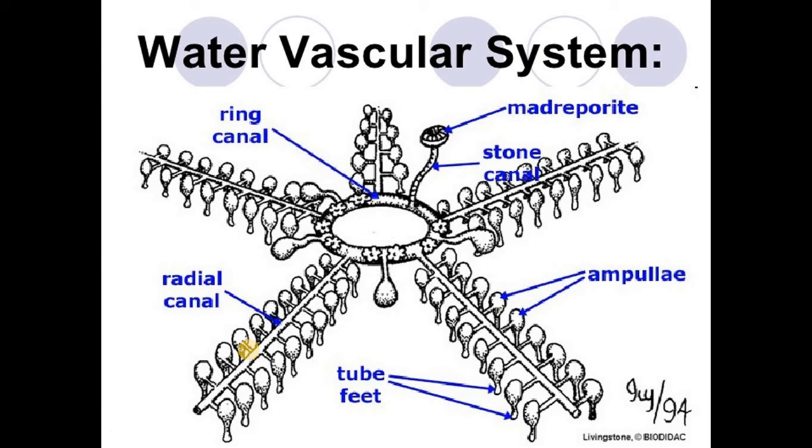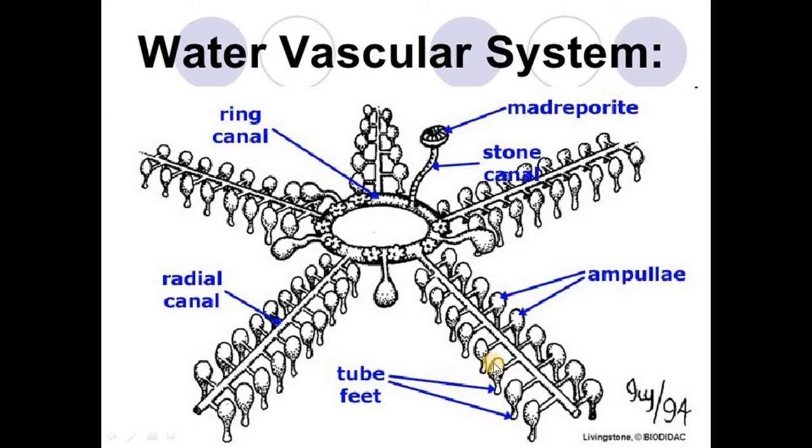The tube feet are tube-like appendages. These are the tube feet, which are tube-like appendages. There are two double rows of tube feet in each arm, as it is clearly depicted by the picture. From one arm, you can easily see two rows of tube feet. Now, each tube foot can be distinguished into three regions.